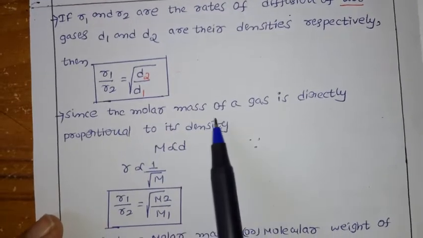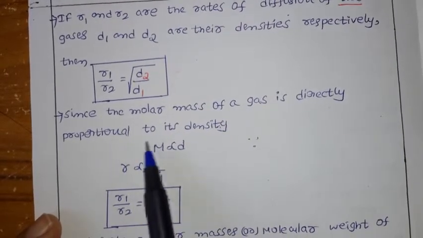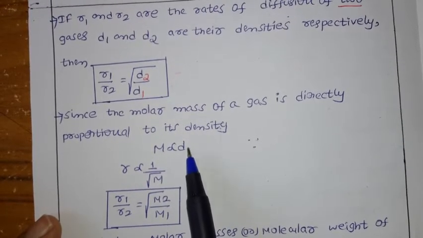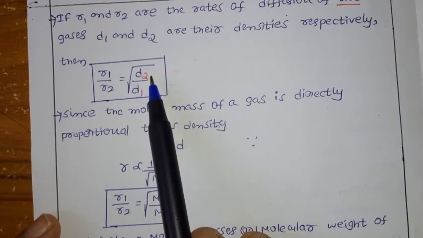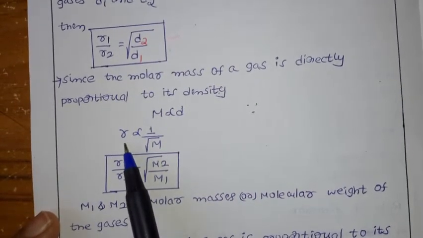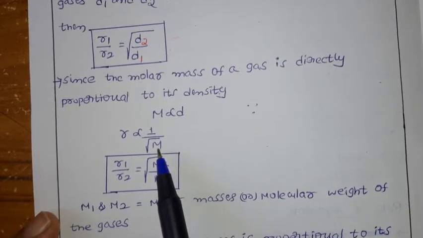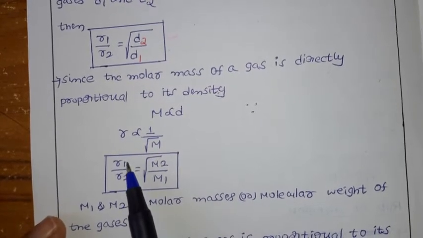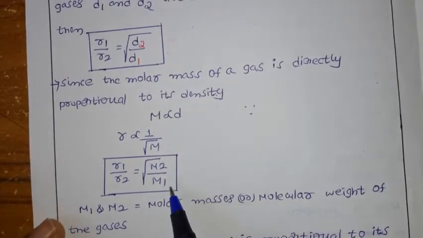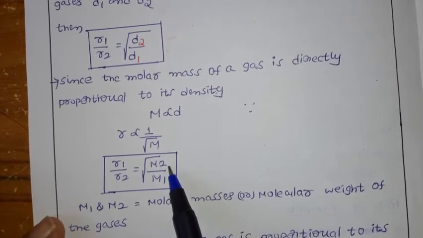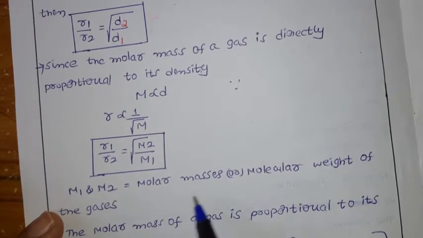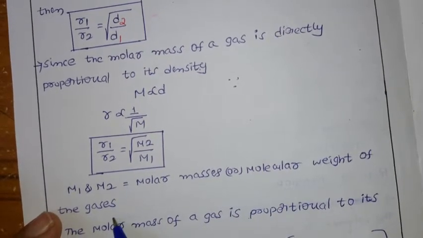Now, since the molar mass of a gas is directly proportional to its density, instead of density we are going to write molar mass. So the rate of diffusion, as we already came across, is inversely proportional to the square root of molar masses. R1 by R2 equals the square root of M2 by M1, nothing but the molar mass of the second gas over the molar mass of the first gas. Here M1 and M2 are the molar masses, or molecular weights, of the gases.